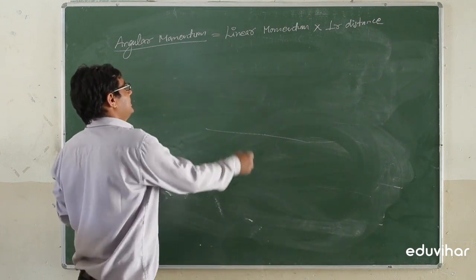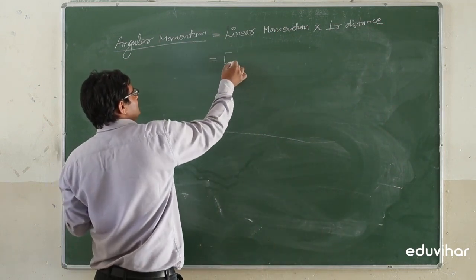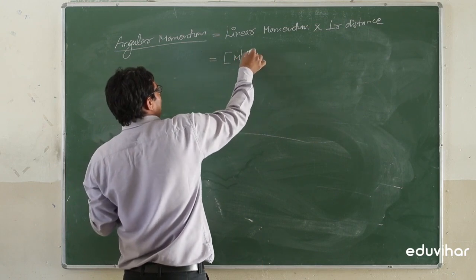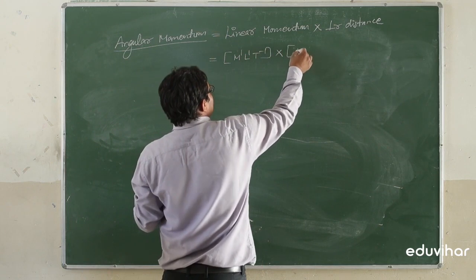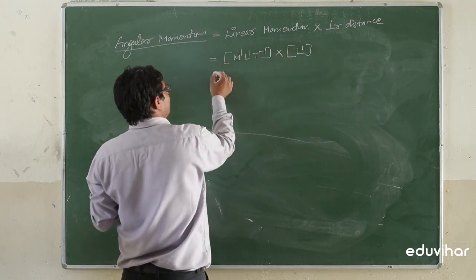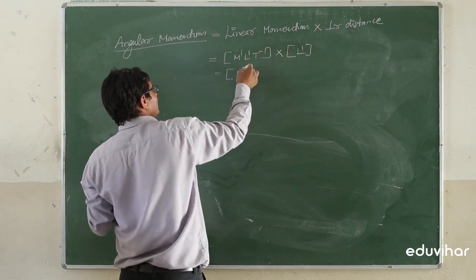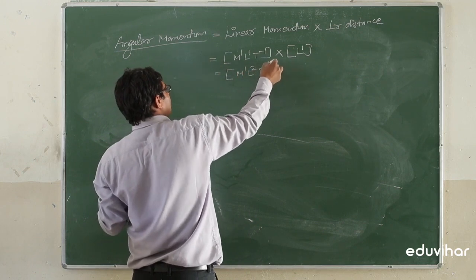Linear momentum having the dimensions M1 L1 T minus 1 multiplied by perpendicular distance L1. So we will find the value M1 L2 T minus 1.